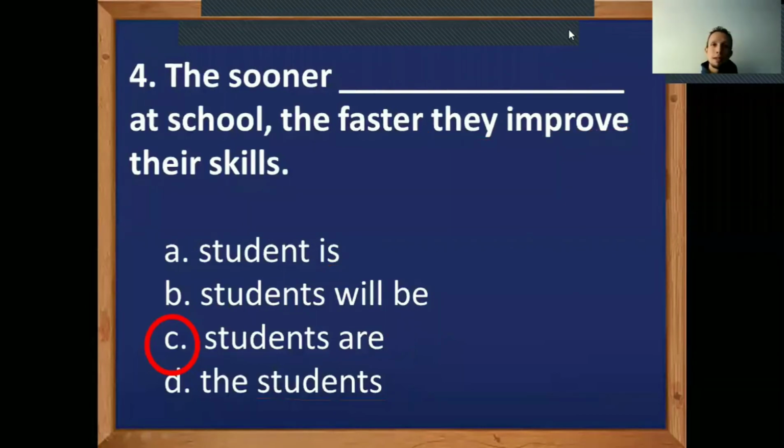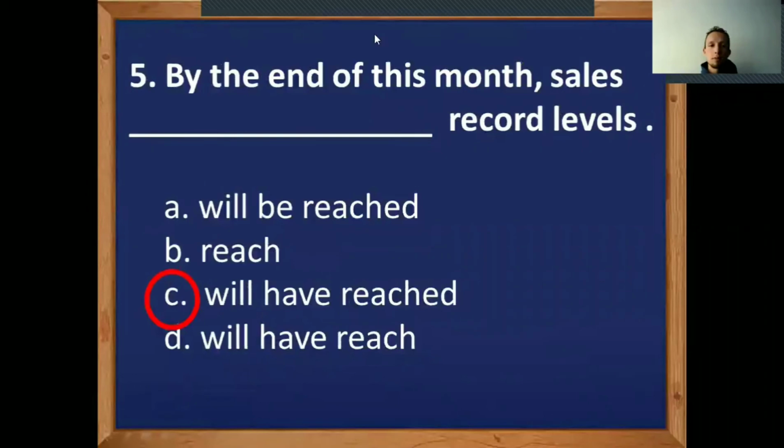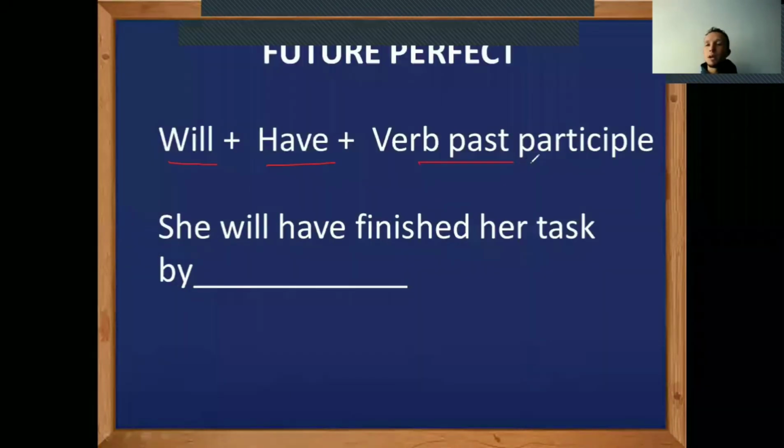Okay, let's go with the next question, question number 5. We should have selected will have reached, future perfect tense. How does the future perfect tense go? Well, in the future perfect, we always use will, have, and one verb in the past participle.